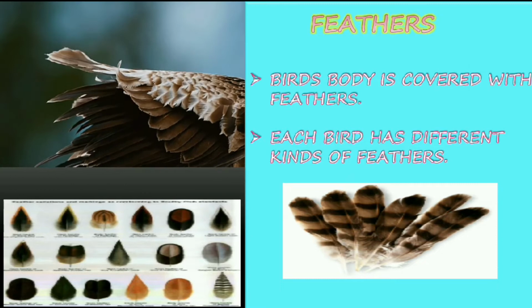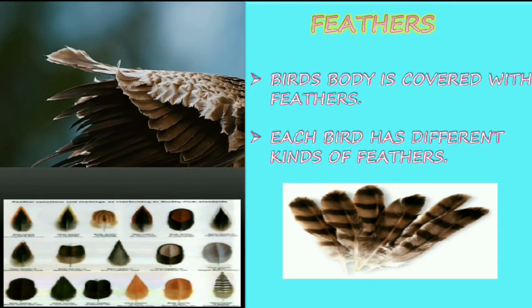Feathers. A bird's body is covered with feathers. Yes, in the wings there will be a number of feathers attached to it. Each bird has different kinds of feathers. All the birds will have feathers, but they will differ from bird to bird.